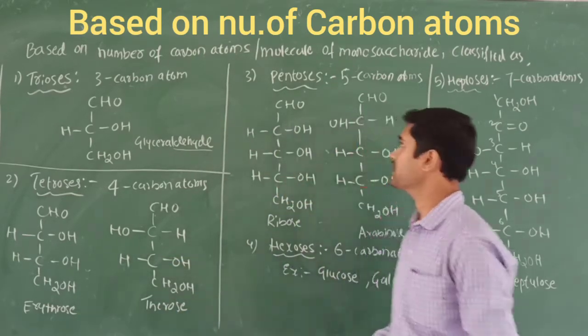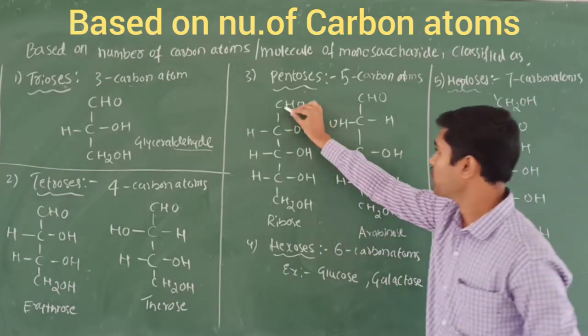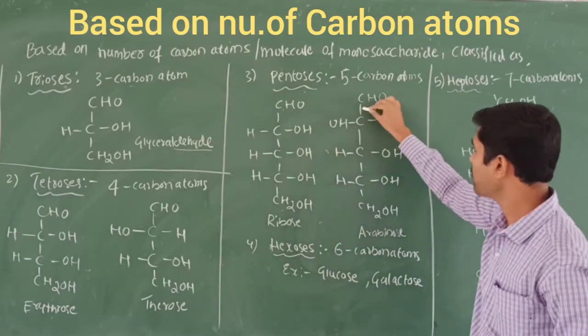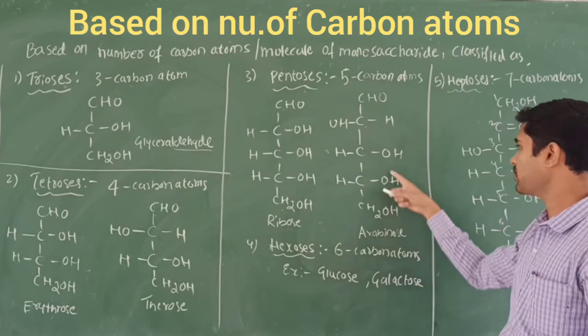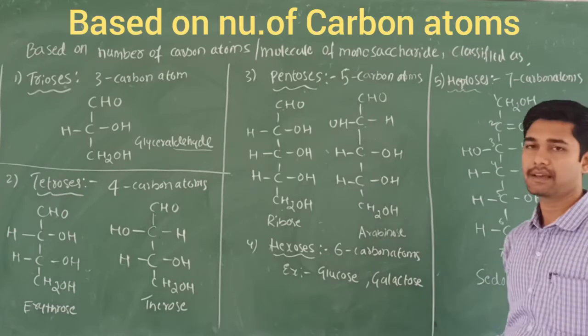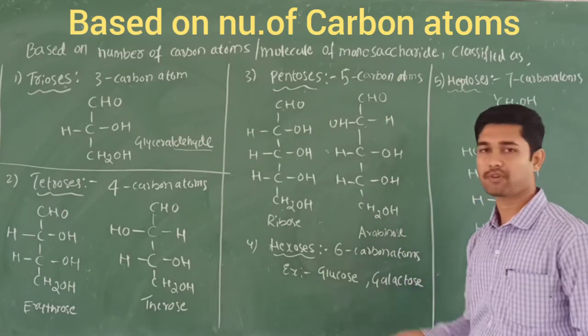Come to the third one, pentoses. 5 carbon atoms will be there: 1, 2, 3, 4, 5. The names are ribose and arabinose. So these are the examples for the pentoses and their structures. The fourth one is hexoses.